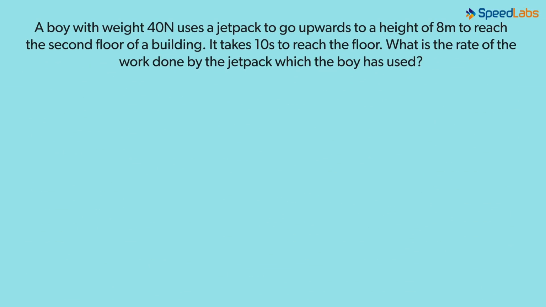Another exercise which I want you to try. The rate of doing work or power is equal to work done per unit time or W divided by T. But we are not given the value of work done here, so we need to find the value using the formula of work.